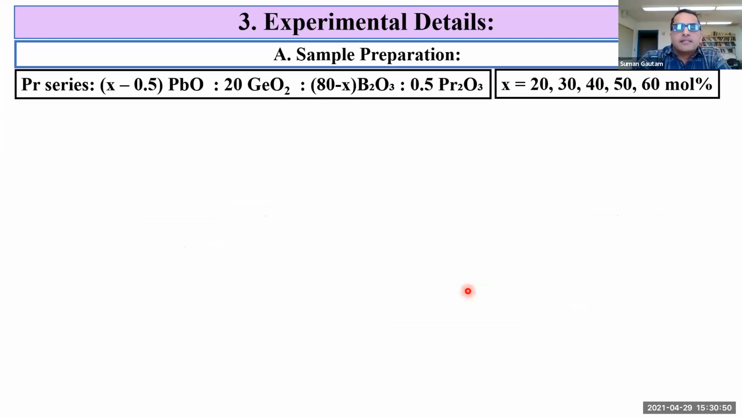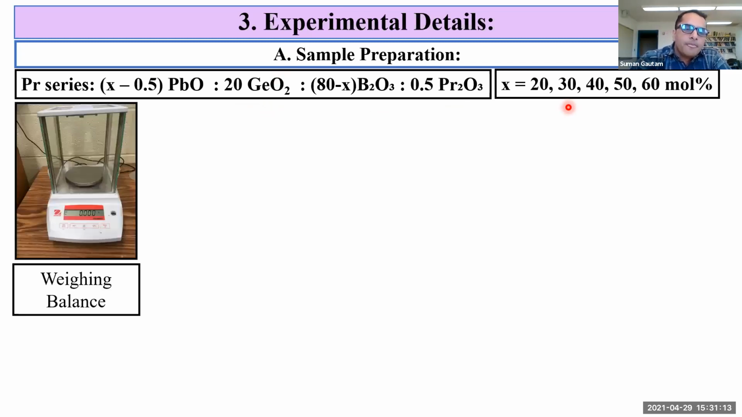Now experimental details. The first is sample preparation. This is the sample composition of my glass system. Germanium dioxide and praseodymium oxide are kept constant. Lead oxide and boron oxide are varied from 20 mole percent to 60 mole percent. These glass systems are prepared by a technique called melt quenching, and the following procedure is adopted.